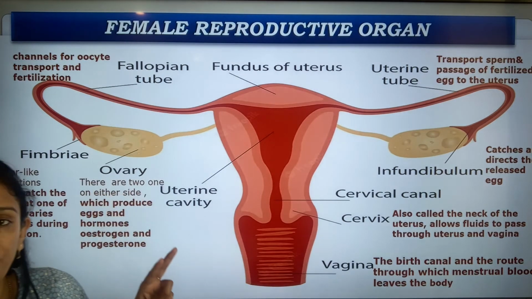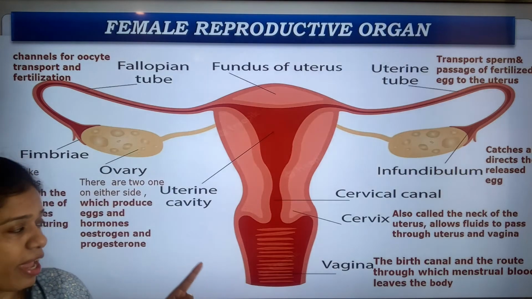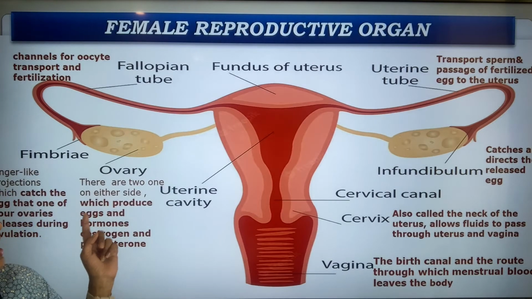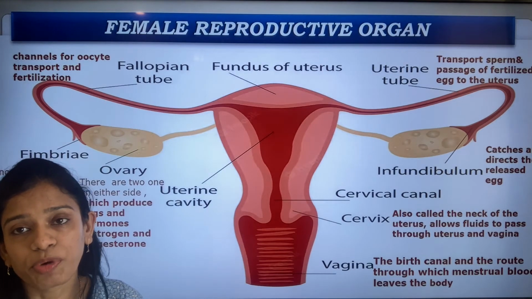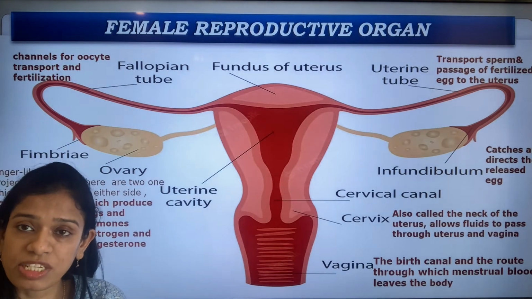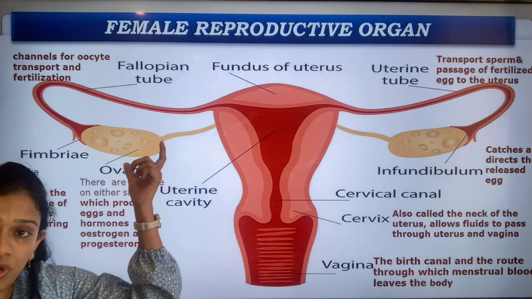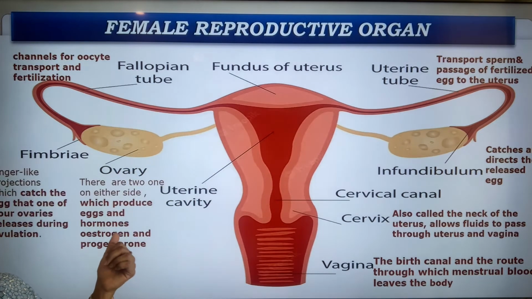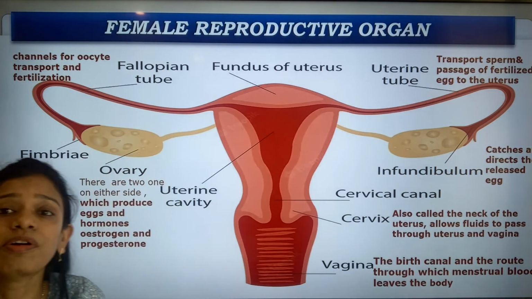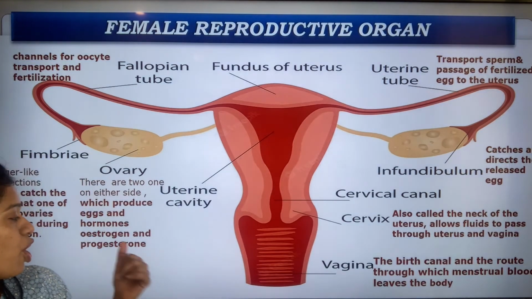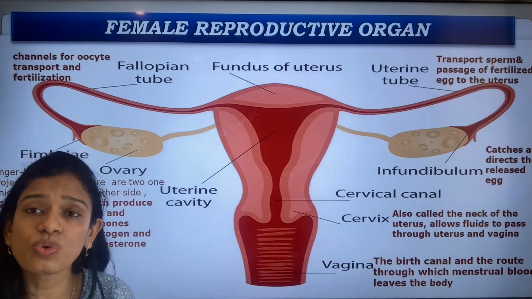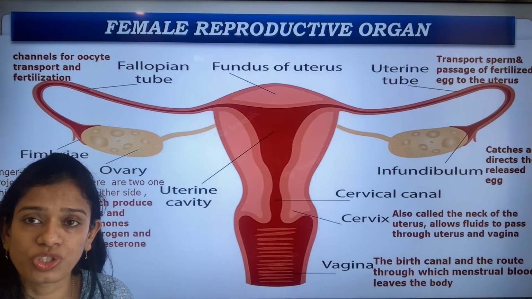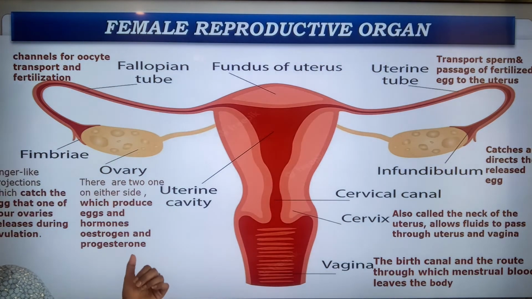The next is the ovary. These are 2 in number, or 1 pair, and they produce the eggs. In the male reproductive organ, we saw the testis producing the sperms; here the ovaries produce the eggs, along with the female sex hormones, that is Oestrogen or Estrogen and Progesterone.